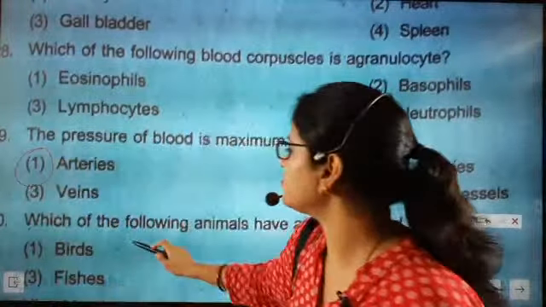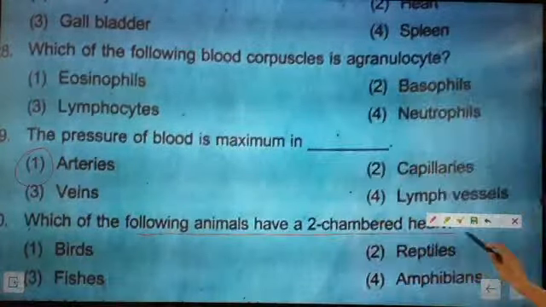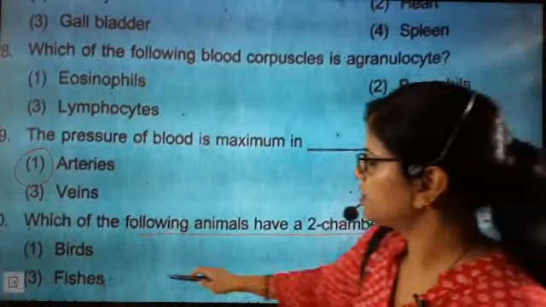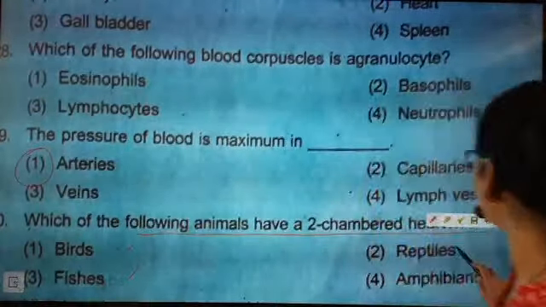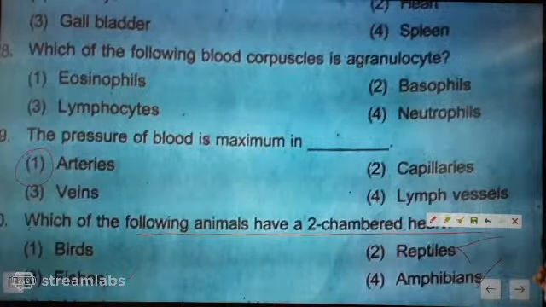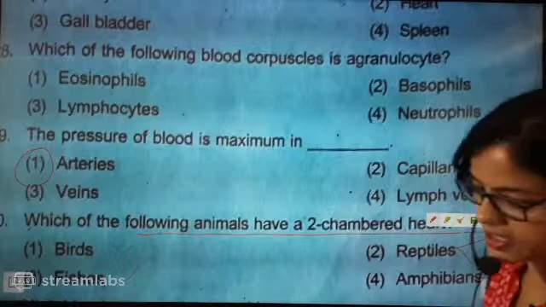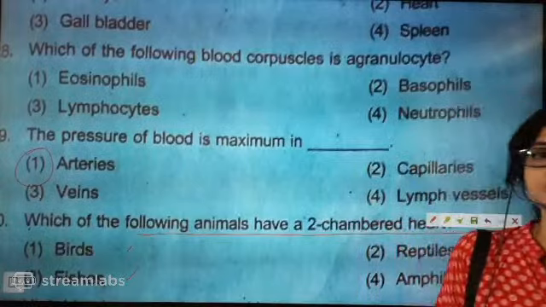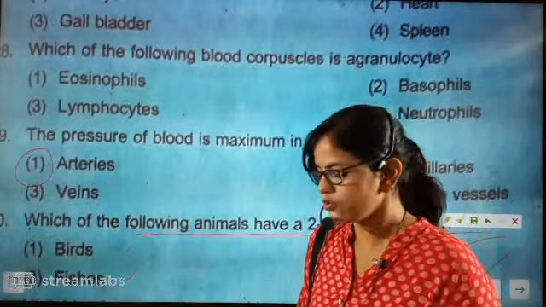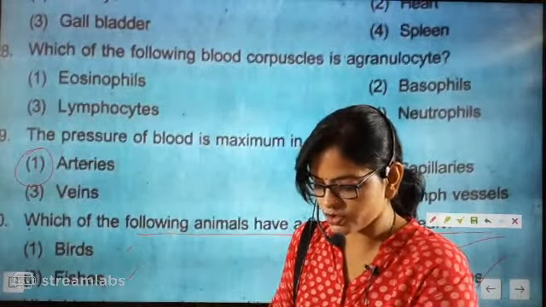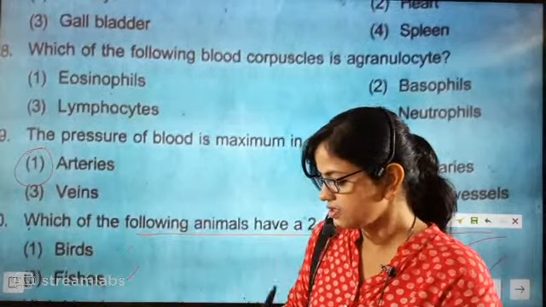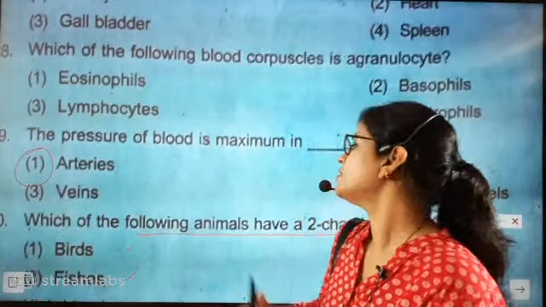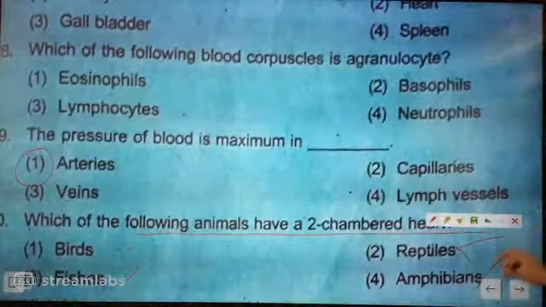Now next question, beta: which of the following animals has a two-chambered heart? Bird, fish, reptiles, amphibians. So 100% reptiles and amphibians will not be the correct one. The correct answer is fish. Fish has a two-chambered heart. We have discussed fish, two-chambered heart. Correct answer, the 30th answer is exactly 3.